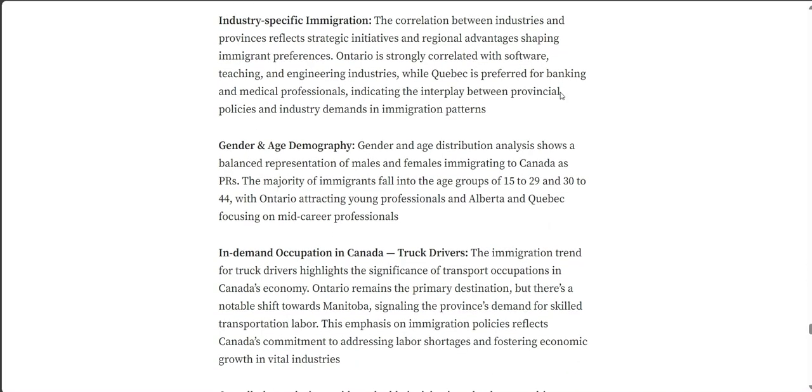Finally, many truck drivers are moving to Canada, especially to Ontario and Manitoba. This shows that Canada needs more skilled workers in transportation.